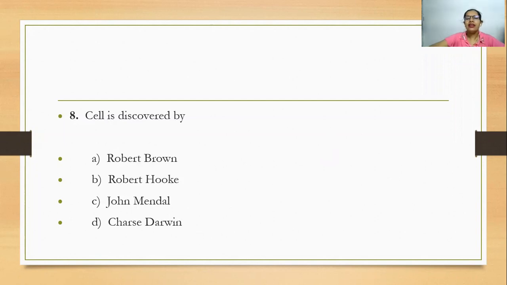The cell was discovered by, of course, the great and famous Robert Hooke, who took a thin slice of cork and observed it under a magnifying glass, the first microscope he used to visualize cells. What he found was compartment-like boxes, right? And he did all this in 1665. Just imagine how long ago that is. So the answer is Robert Hooke.